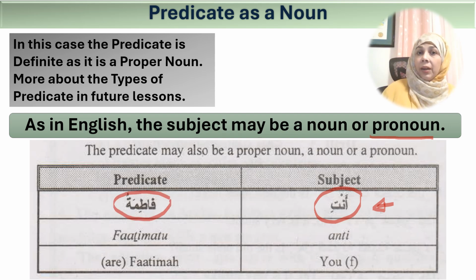We said that the predicate is usually indefinite, but in this case it is definite because Fatimatu is a proper noun. So as I said before, the discussion on the types of predicate, the types of khabar, is a future lesson. But for now, this example should suffice to explain the point that the predicate may be definite in certain situations.